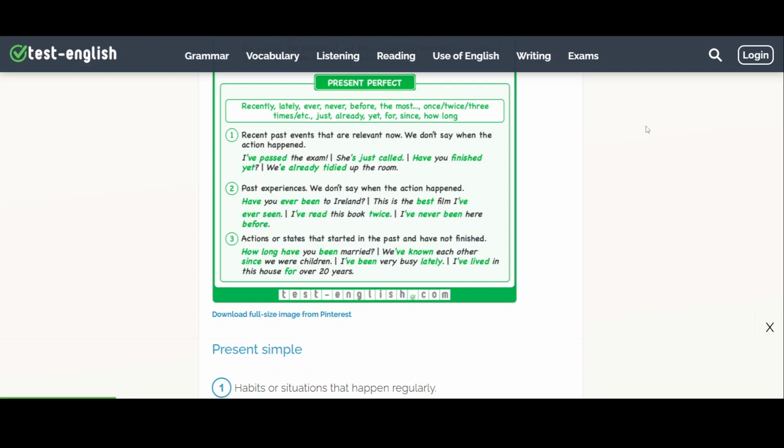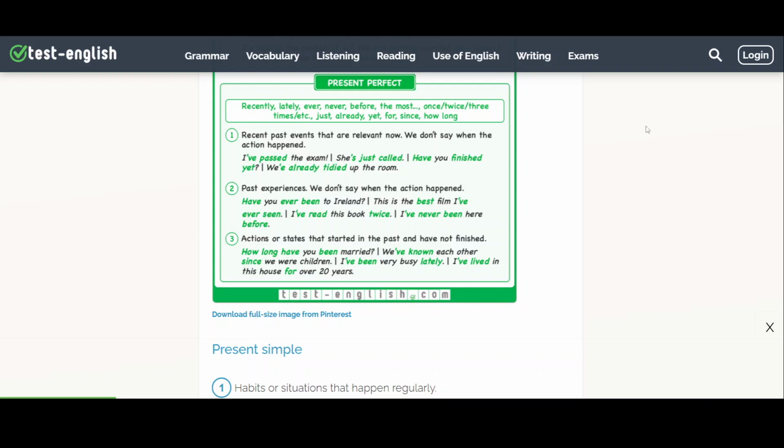When do we use the present perfect? We use the present perfect for number one, recent past events that are relevant now. We don't say when the action happened. I'll repeat that. We don't say when the action happened. I've passed the exam.